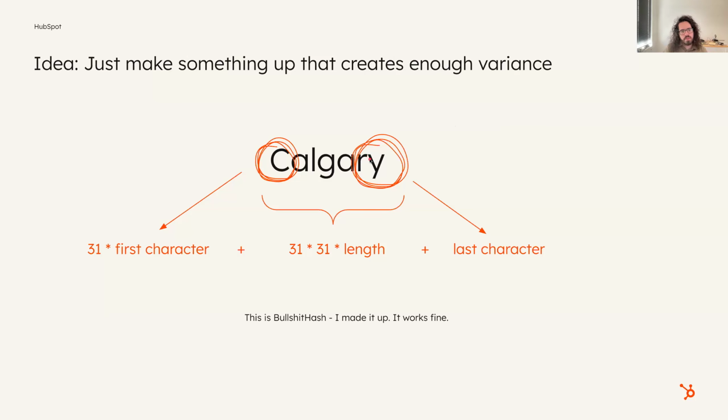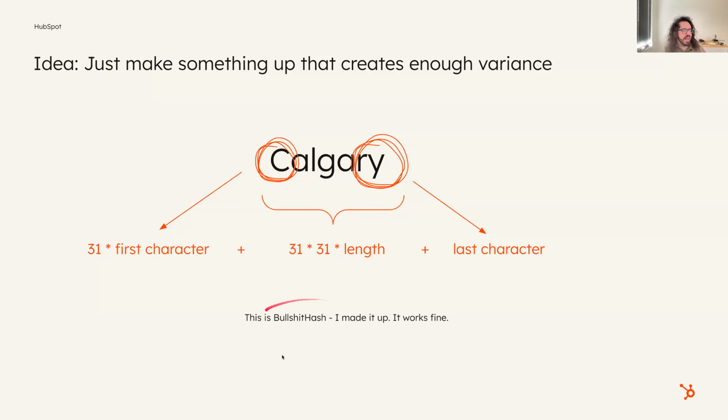So what got me thinking was, what determines that the two places are different? Well, instead of comparing the whole string, we can compare just the first character and just the last character. But there are also a bunch of things that have the same first and last character, so let's throw in the length as well and just kind of make something up, right?